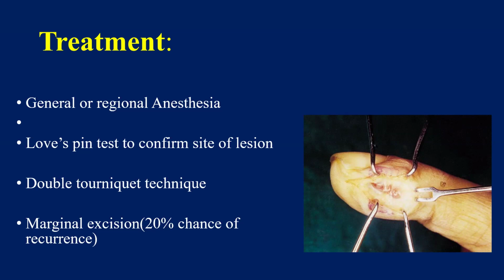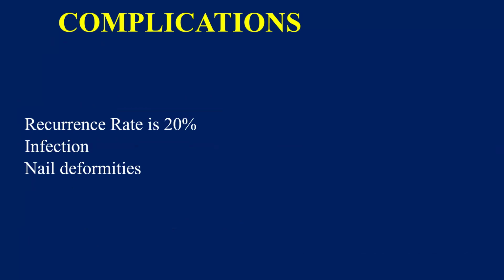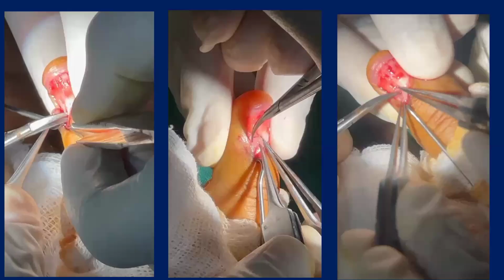But in my personal practice, I generally don't use the double tourniquet technique. We have a microscope, and it is better to excise glomus tumor under microscopic vision. So marginal excision is the treatment, and there are 20% chances of recurrence. Recurrence, infection, and nail bed deformities are the common complications.